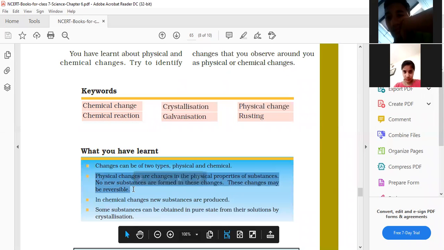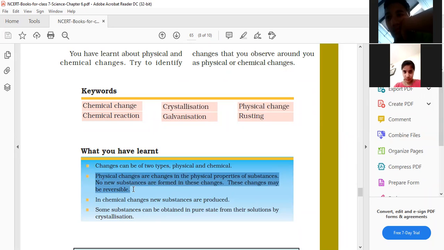What do you mean by physical properties? Means color, shape, size changes only. No new substance is formed. Let me give you one example of it. Suppose you have taken a paper in your hand and you have crushed it. So the size of the paper changes, the shape of the paper changes, but the paper before and after remains the same. So this is an example of a physical change.